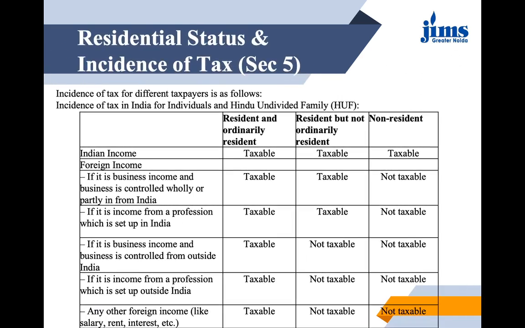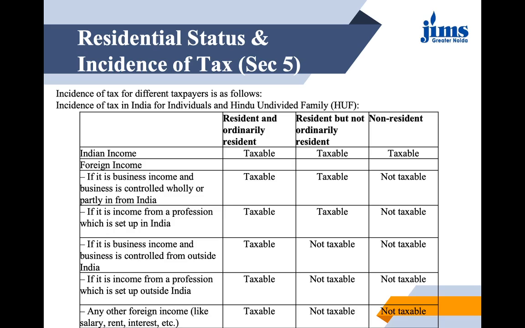Let's move further. Now let us see the incidence of tax for taxpayers: in what situation the income is taxable in India and in what situation income is not taxable in India. See, if you remember, residential status has two categories. Any of the 7 persons can either be resident in India or non-resident in India.